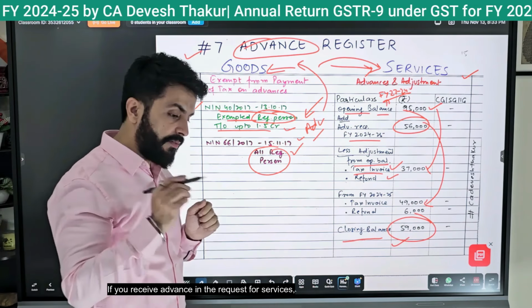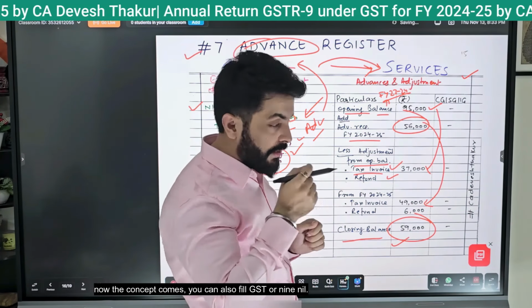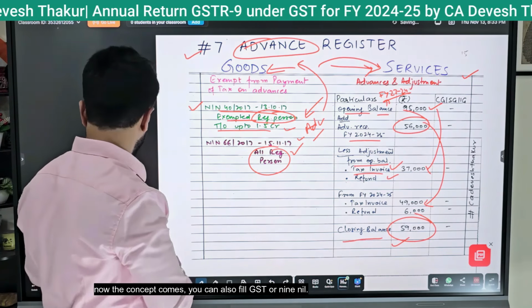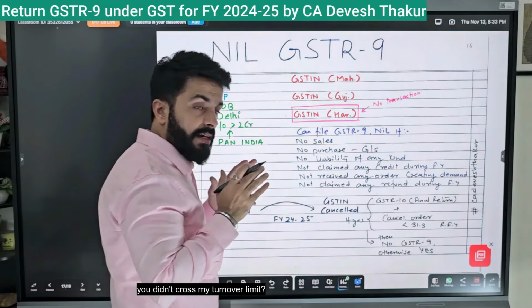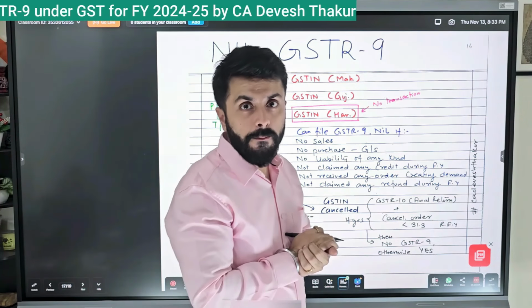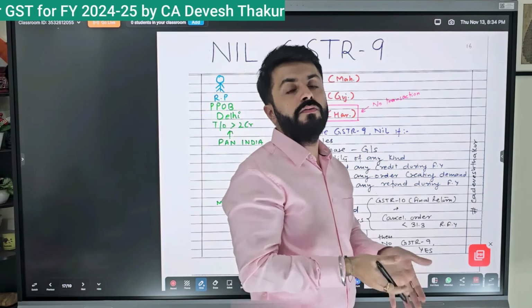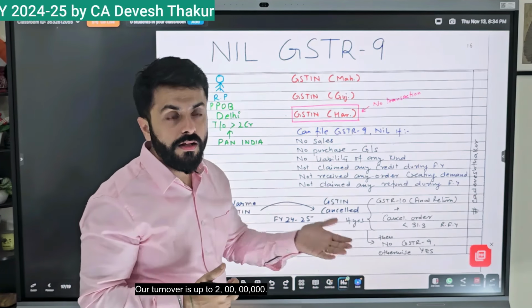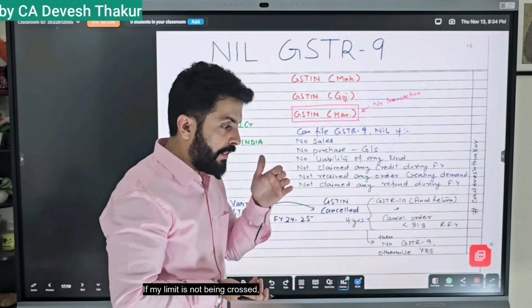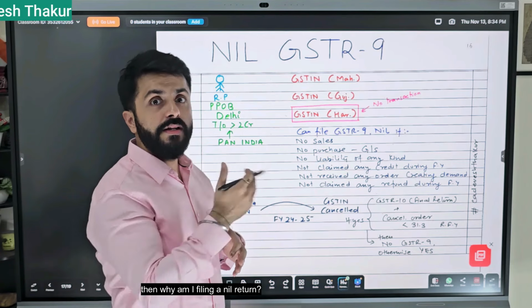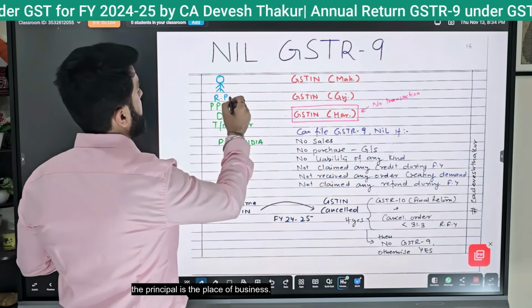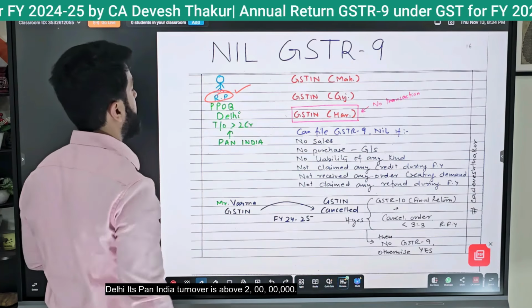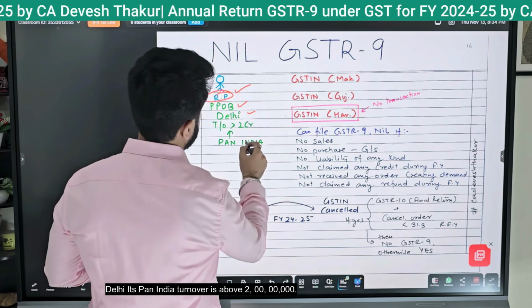If you receive an advance for services, now the concept comes, you can also fill GSTR-9. Will anyone now say, brother, you didn't cross my turnover limit? Our turnover is up to 200,000. If my limit is not being crossed, then why am I filing a nil return? This is for the cases where I take them. A case registered is the person, the principal place of business is Delhi, and its pan-India turnover is above 200,000.